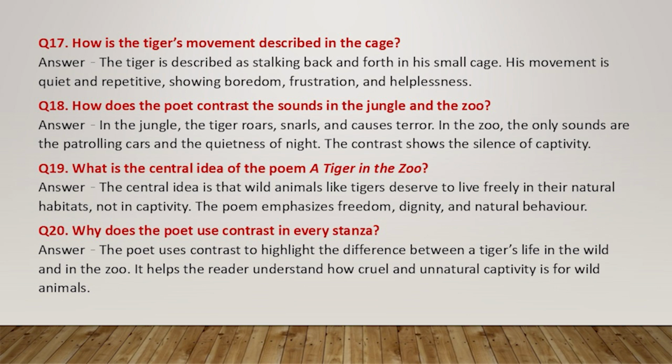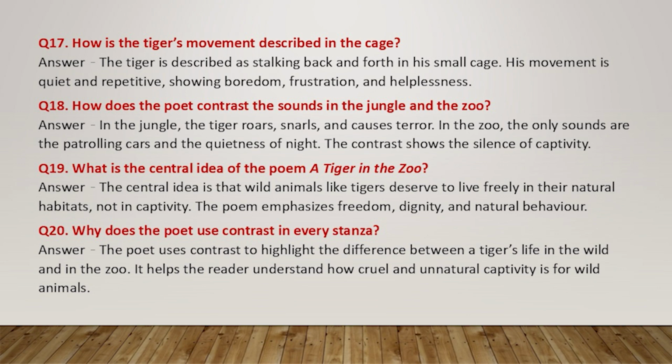Question 19. What is the central idea of the poem A Tiger in the Zoo? Answer. The central idea is that wild animals like tigers deserve to live freely in their natural habitats, not in captivity. The poem emphasizes freedom, dignity, and natural behavior.